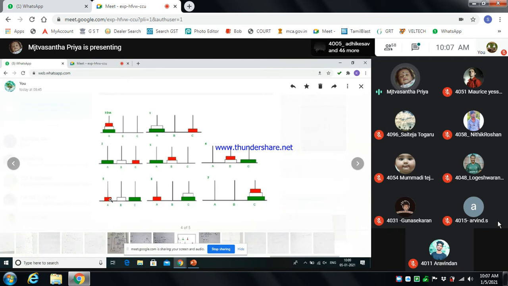See the fourth diagram, fifth diagram. Red can be placed here and white can be placed in the second, and the green can be placed in the third, C, right? Then white can be placed in C again, and after that red can be placed at the topmost. So it takes n moves, but it places everything exactly as given in the source into the destination.